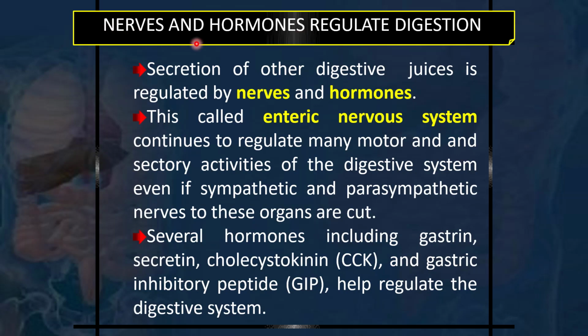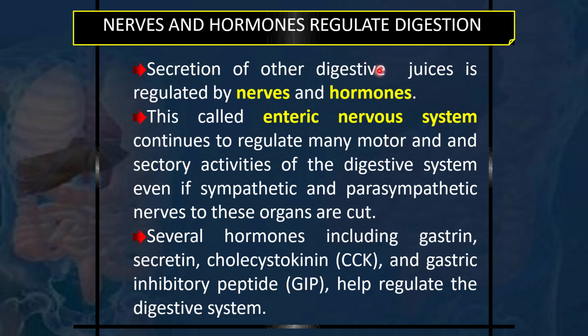So how does this happen? When are the enzymes released? When is the secretion released? When is the bile released? When is the gastric acid released? All these juices and enzymes, which are in their inert form, become activated. So how does all this occur? All this regulation occurs with the help of some nervous stimulation and some hormones.